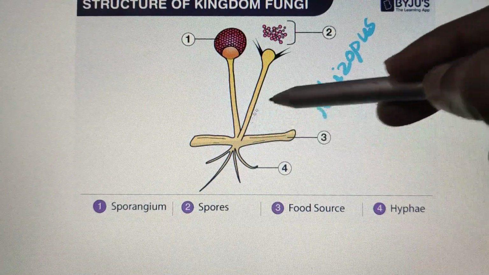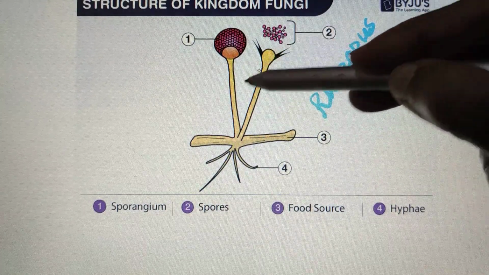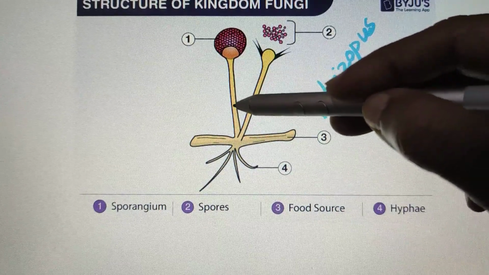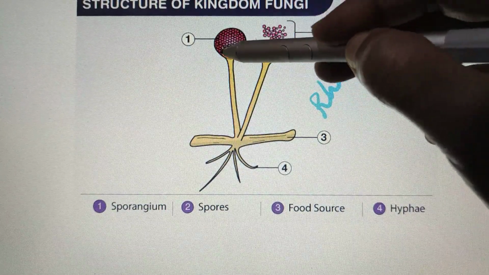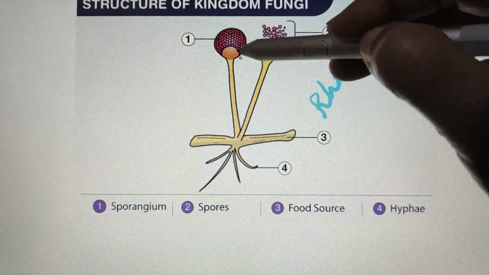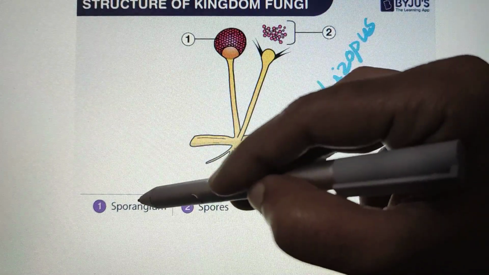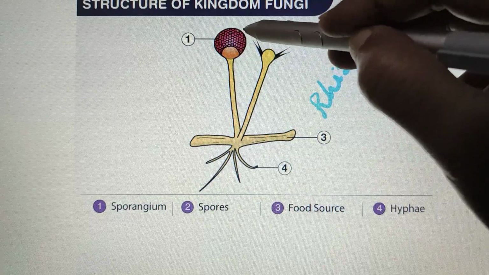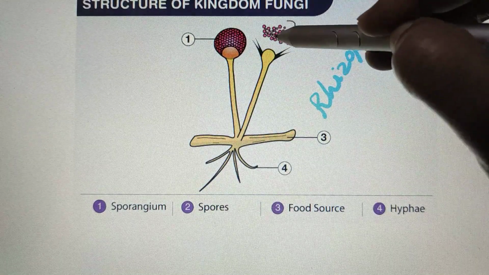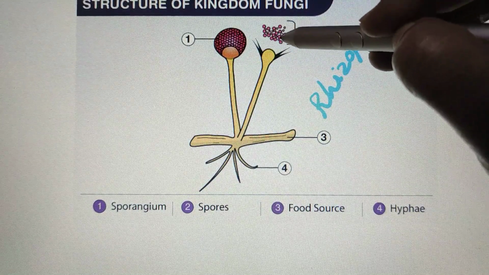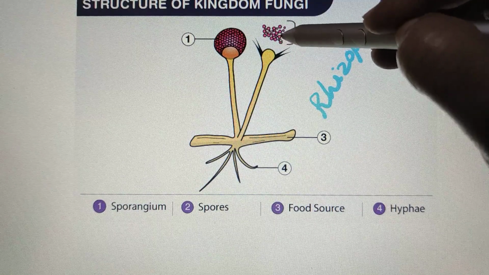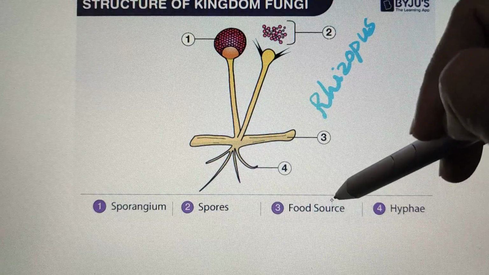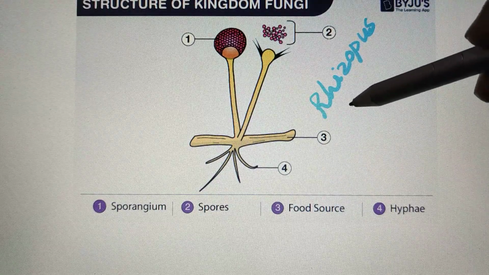And it produces straight hyphae, and that produces, you can see, round structures. These are called sporangium. When the sporangium matures, small grain-like structures called spores are produced, and these spores fall on some food source again and grow into a new fungus.